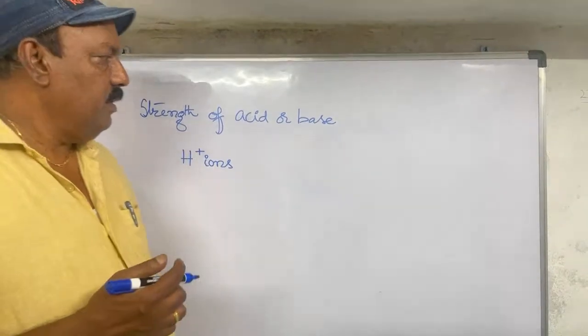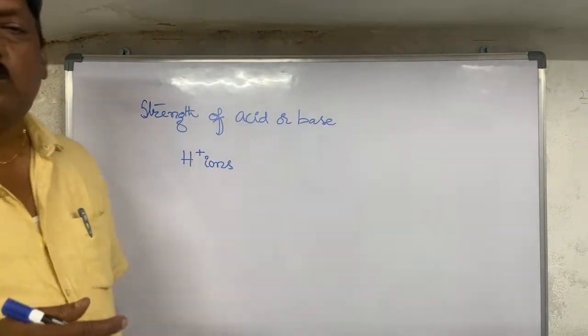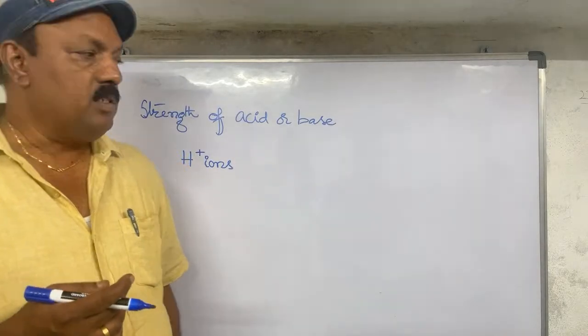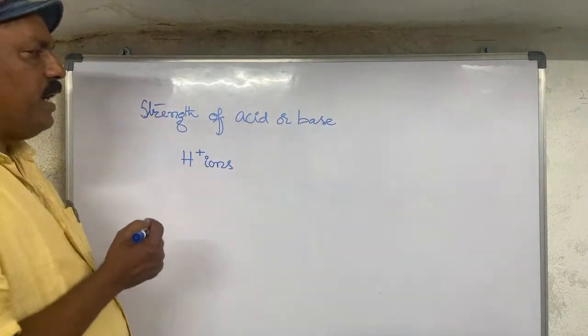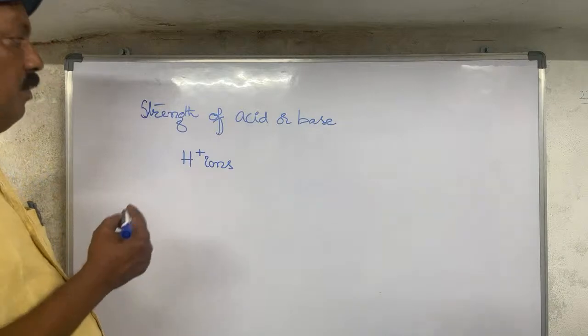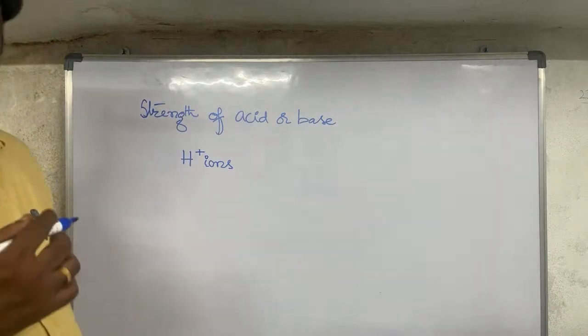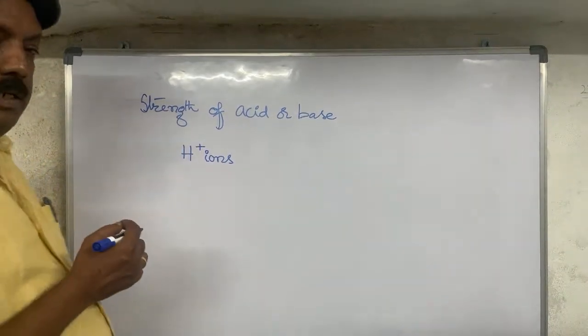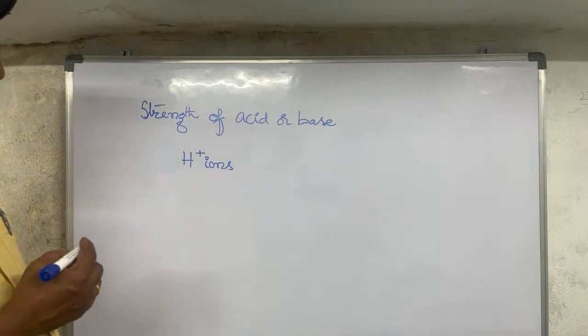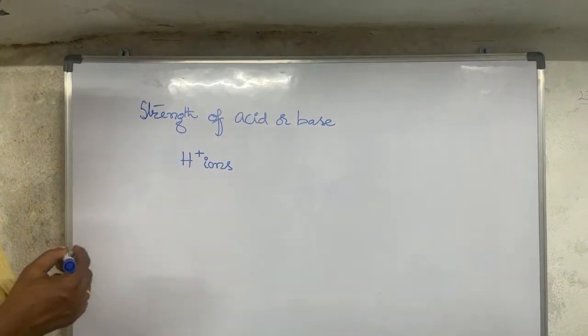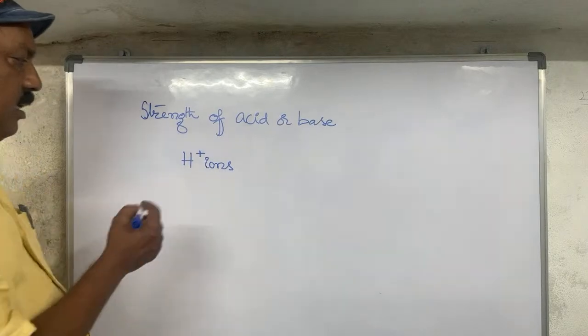Till yesterday's topic, we came to know what is an acid, what is a base, and some other points also. Now today, how to find out the strength of an acid, whether it is a strong acid or a strong base. Yesterday also you got it, but for more clarity, I am giving more information regarding the strength of the acid here.